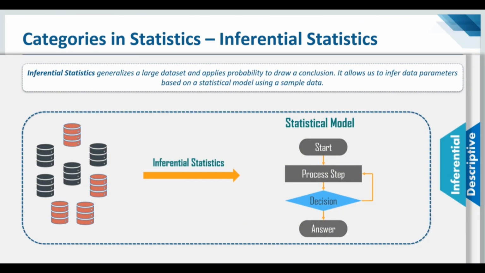To generalize this, you can take the example of calculating the average height of students in a classroom. Here, we would take a sample set of the class, and to apply inferential statistics, we would group the students into tall, average, and short heights. Based on this, we would build a statistical model and expand it to the entire population. So guys, that was all about descriptive statistics and inferential statistics.